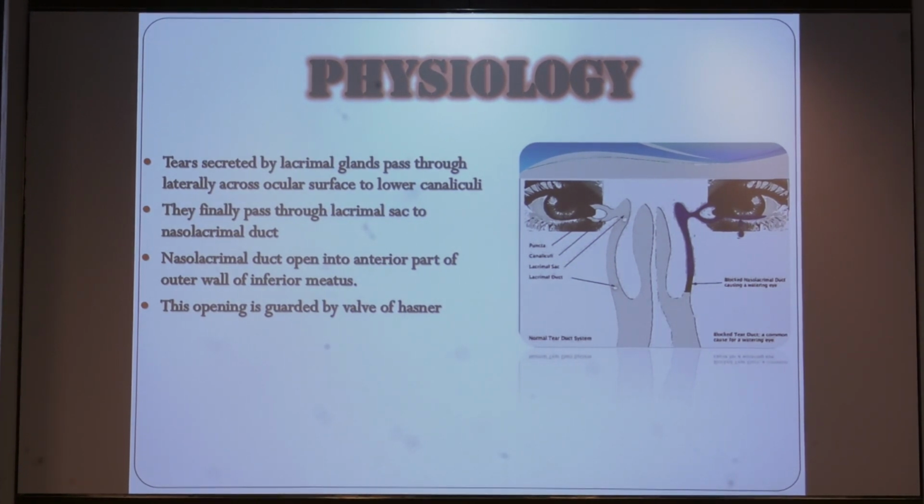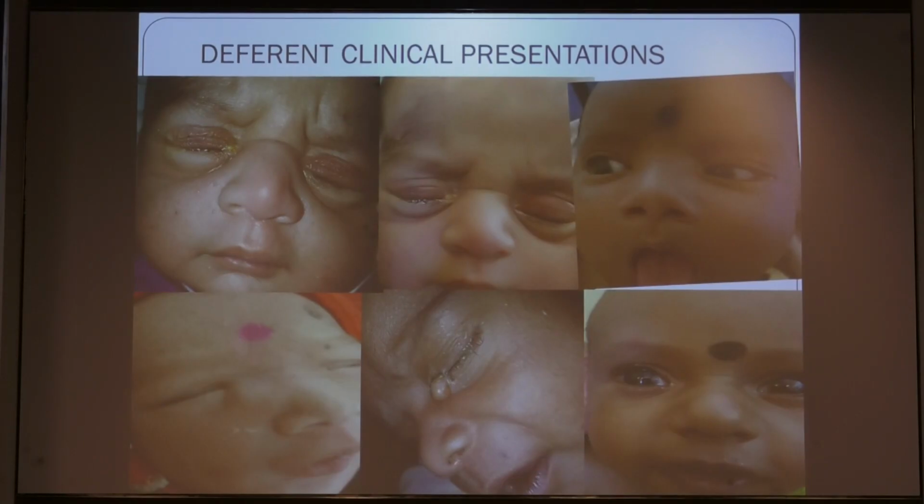Tearing can occur due to excessive secretion or blockage in the internal lacrimal passage. Tearing may be due to psychosocial stress or reflex lacrimation. Here we are going to discuss obstruction in the nasal passage.